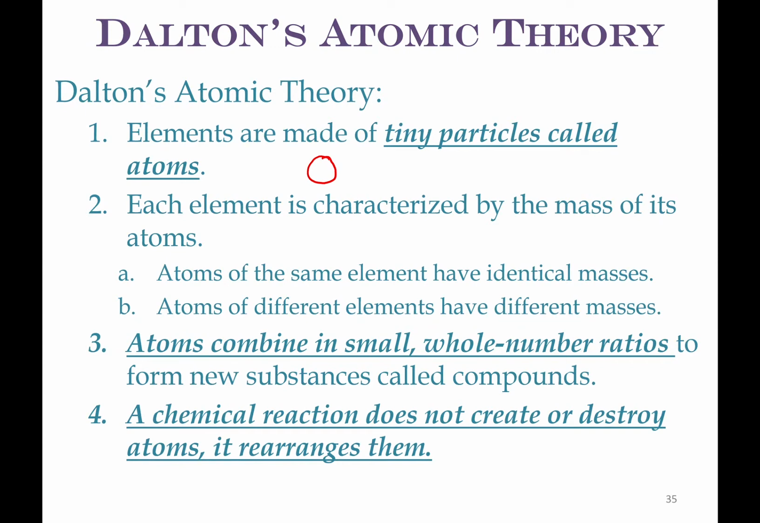Each element was characterized by the mass of its atom. He said that atoms of the same element have identical masses, and that atoms of different elements have different masses. He said that atoms combine in small whole number ratios to form new substances we call compounds. Well, we just talked about that. A chemical reaction does not create or destroy atoms, but it rearranges them. So this is the conservation of matter that we've talked about.